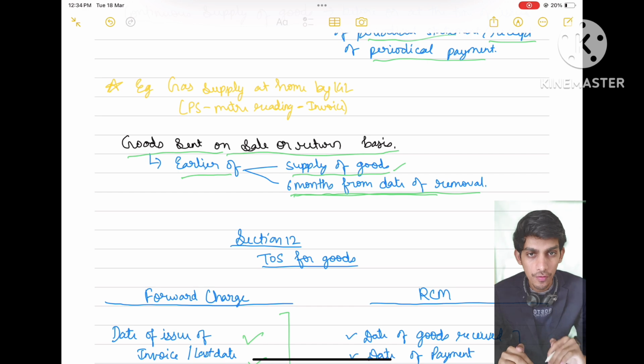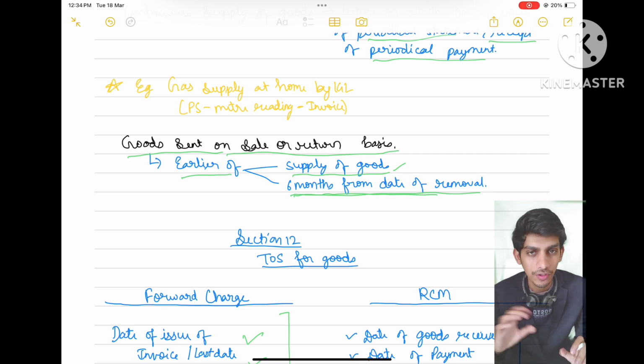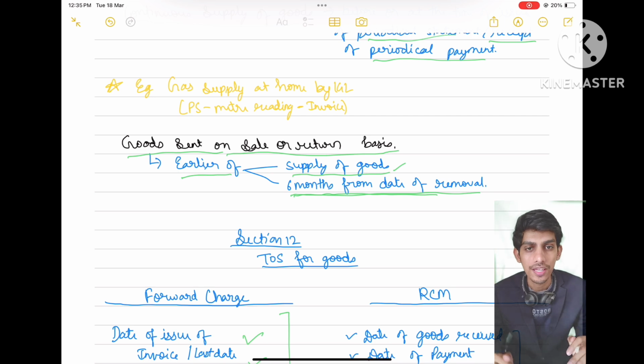Whenever goods are removed from the supplier's location, 6 months from that date will be the last date when the supplier can issue invoice. So the invoice shall be issued on the date of supply, if the goods have been accepted by the recipient. If not accepted, we will wait for the 6 months to elapse from the date of removal, and the ending of 6 months will be the last date on which invoice should be issued.